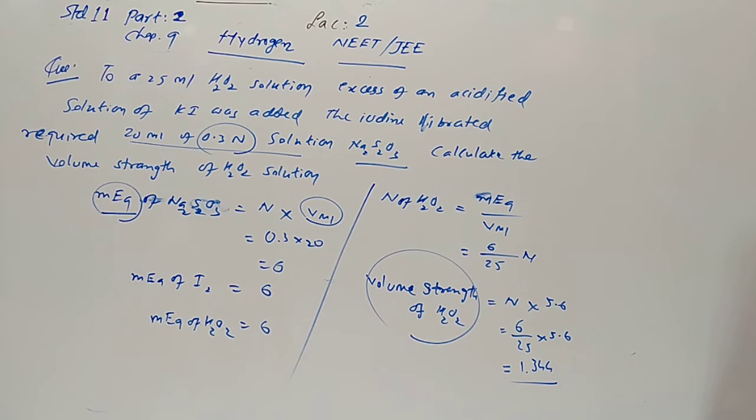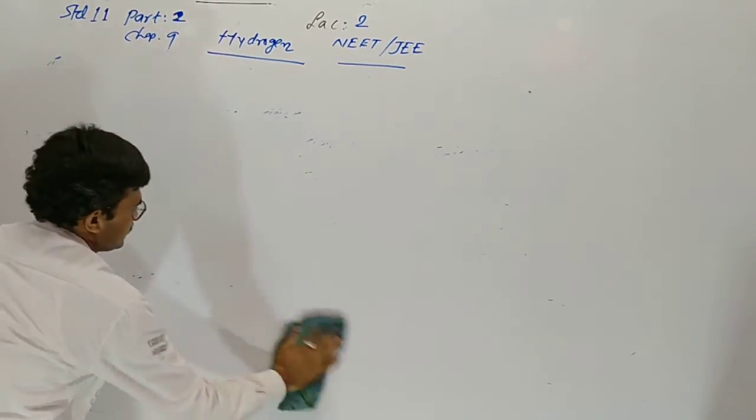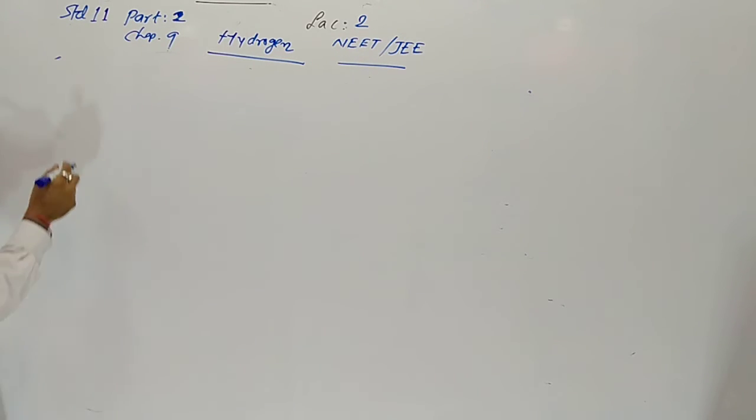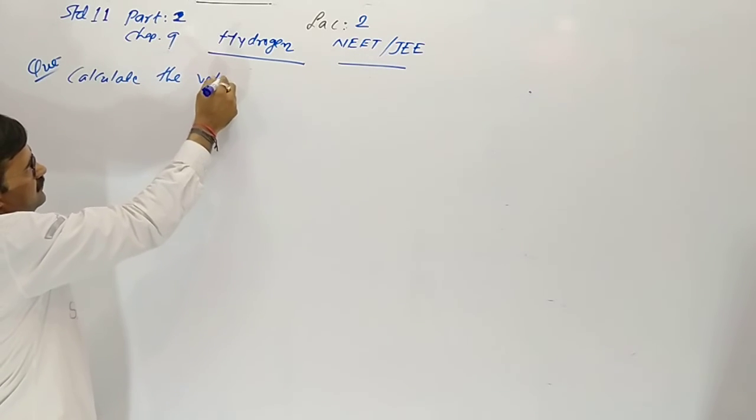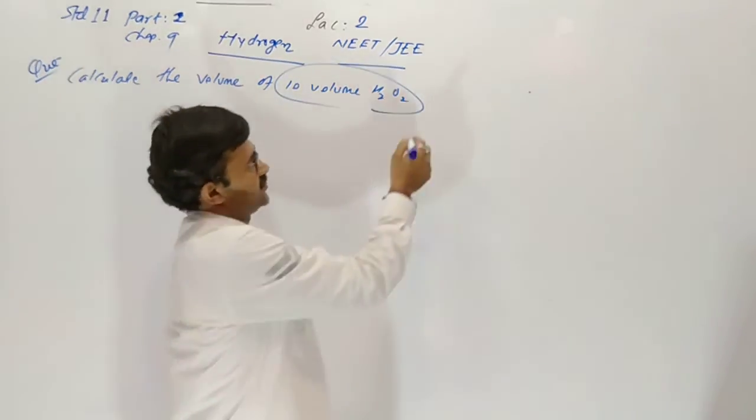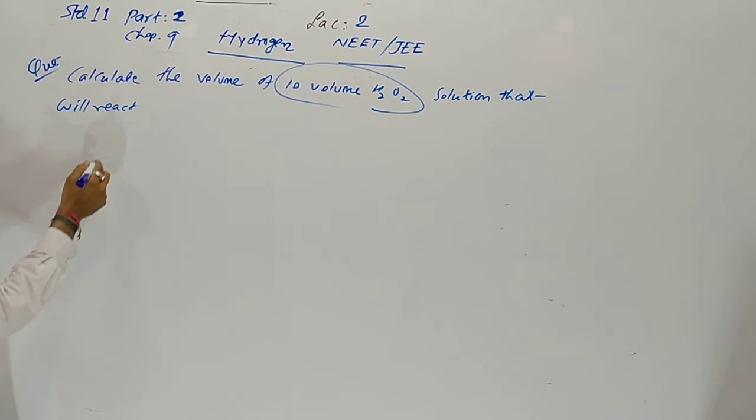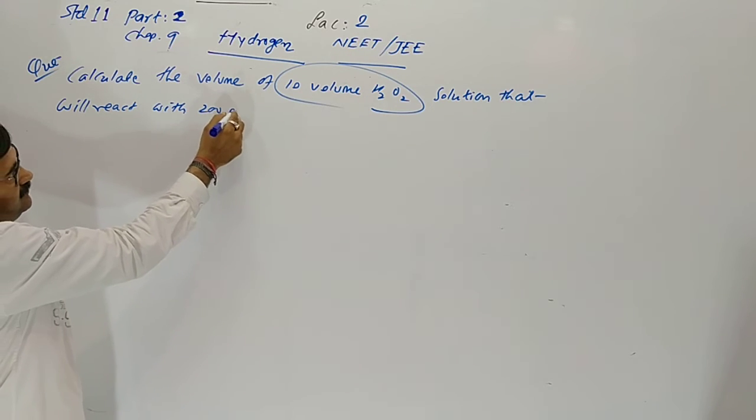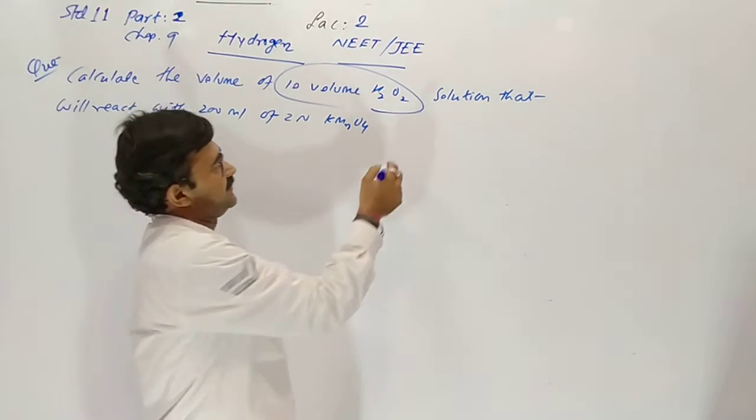Now the third question. Calculate the volume of 10 volume H2O2, this is the volume strength, solution that will react with 200 milli of 2 normal KMnO4 in acidic medium.